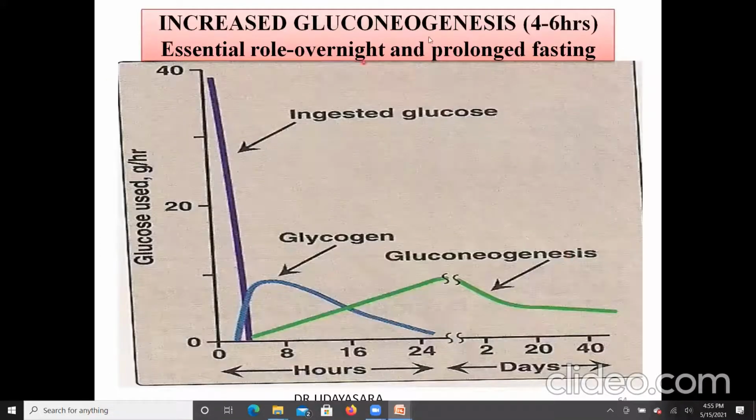Increased gluconeogenesis occurs between 4 to 6 hours, and it plays an essential role during overnight and prolonged fasting. Within 10 to 18 hours, the stored glycogen will be exhausted.